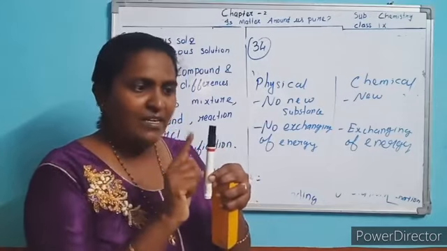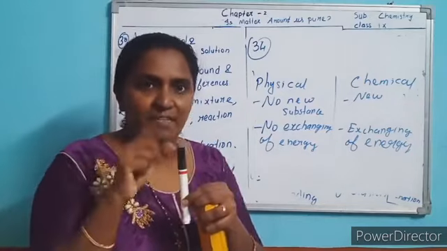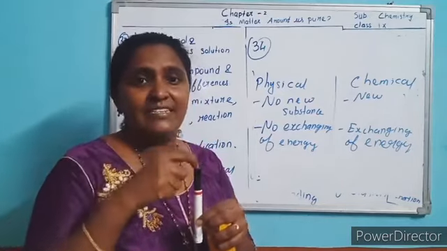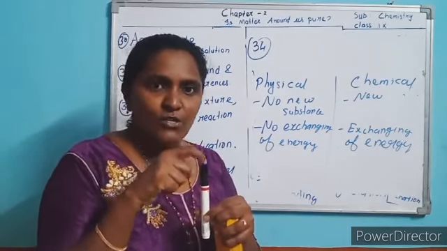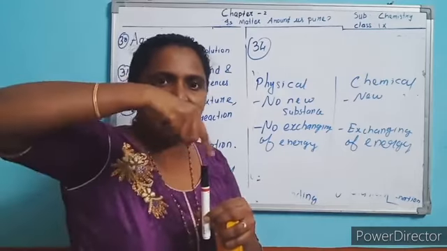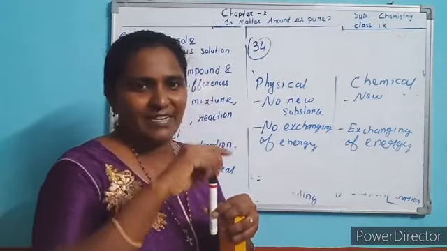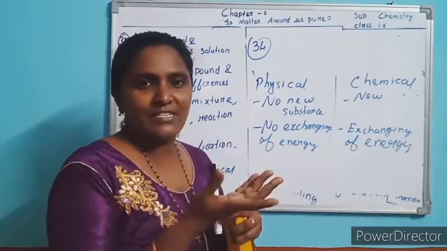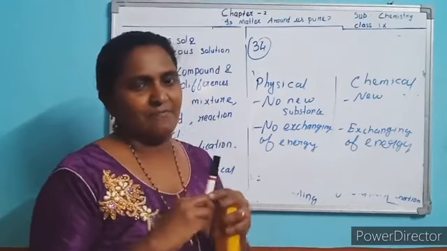While burning, there is a wick in the middle of the candle, a thread. While burning, this thread also burns along with the wax, and some of the wax around the thread also burns along with it. They liberate carbon dioxide and energy. So a new product is also obtained. So chemical change is involved as well as physical change in burning the candle.